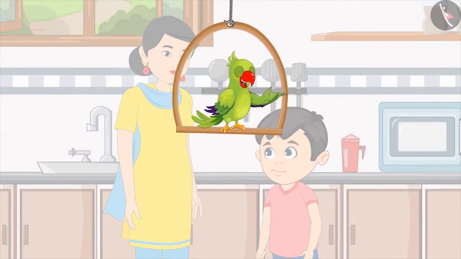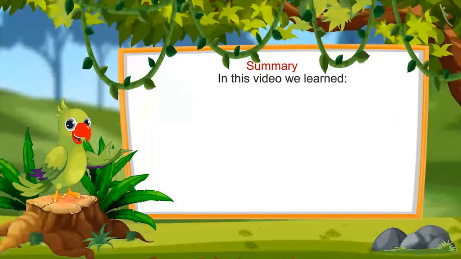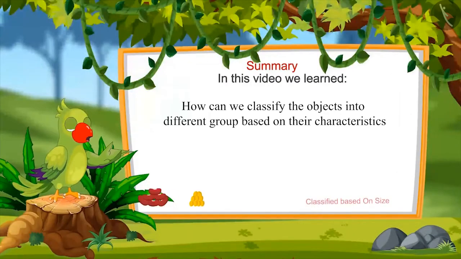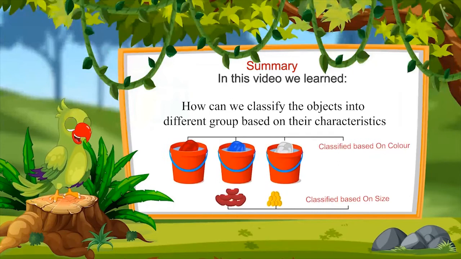So, that's all for today. In this video, we have learned how we can classify objects based on their characteristics like color and shape, and thus how to create different groups of them. I hope you have enjoyed and understood this topic properly.